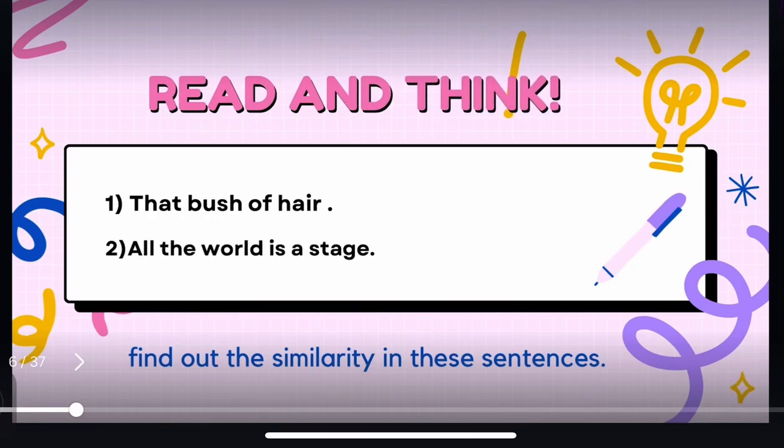Now let us read these sentences. That bush of hair. All the world is a stage. Now find out the similarity between these two sentences. Let's check it out. Did you find the right comparison or not?